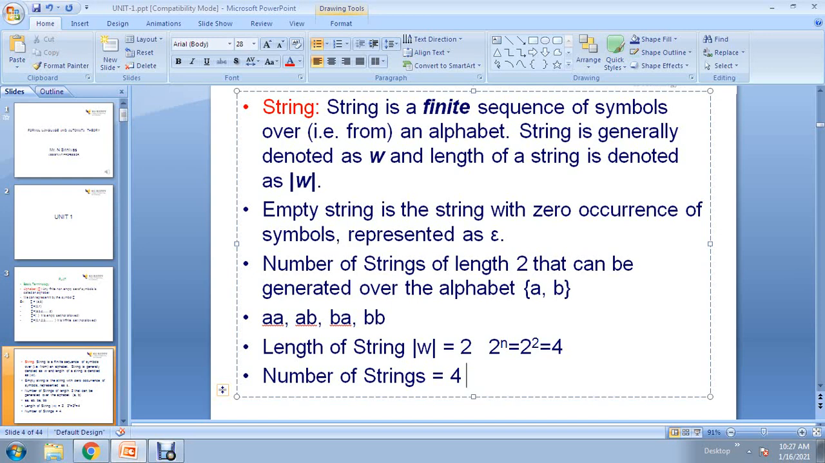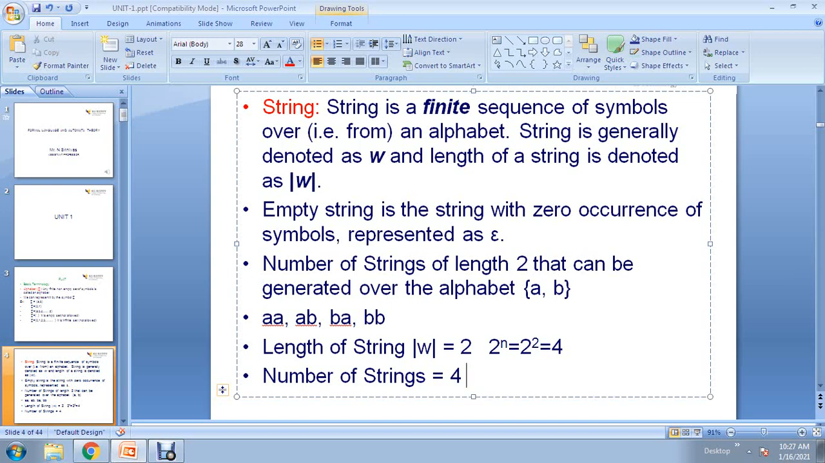And see here, if n equal to 1, then what? I want to find length 1. From the given alphabet A comma B only, what strings of length 1 are possible? A is one string with length 1, and B is also one string with length 1. Only two are possible. So the formula also works here, 2 power 1 equal to 2 only. So a total of 2 strings of length 1 are possible. In the same way, for length 2, 2 power 2 equal to 4. What are those 4? AA, AB, BA, BB.